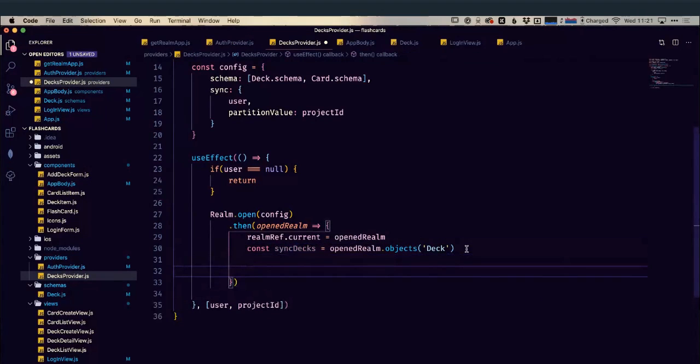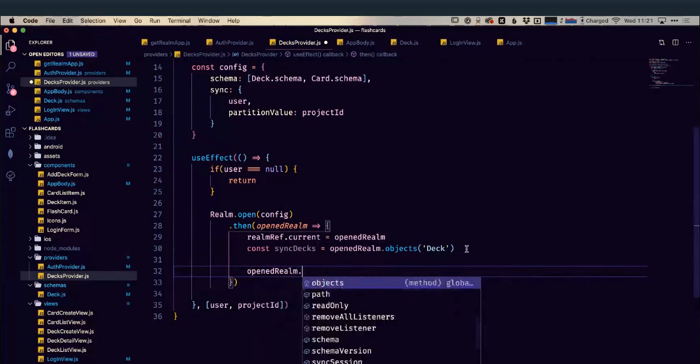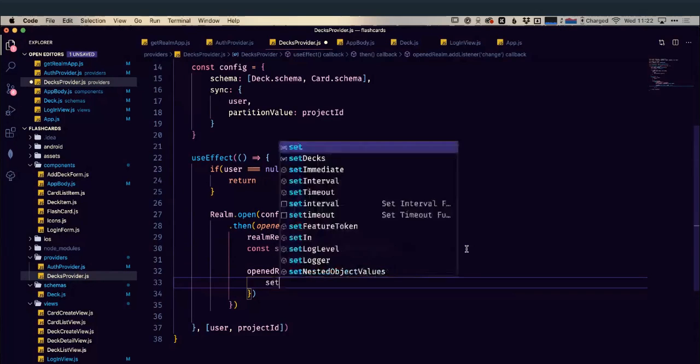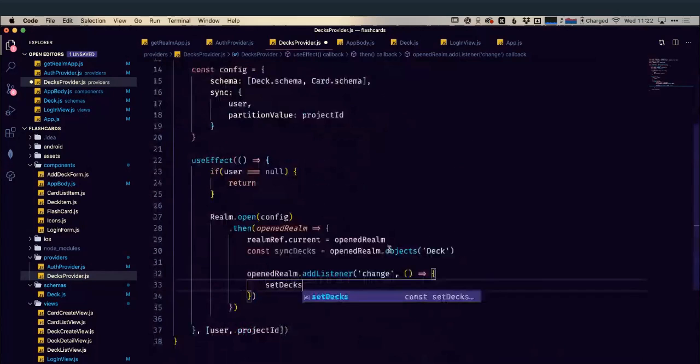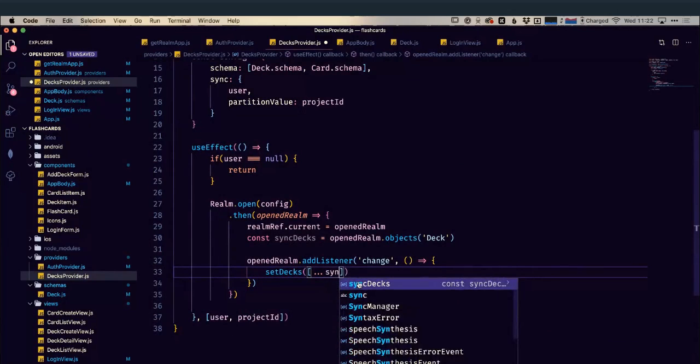We also want to ensure that anytime there's a change to these, that we're refreshing that. So we're going to set a listener on our opened realm. So we're going to go like open realm, add listener, and we're going to listen for any changes that are made to our realm. Again, it's going to call this callback. In this callback function, we're just going to set our DEX. So up here, set DEX, and we're going to set them to our sync DEX as an array.